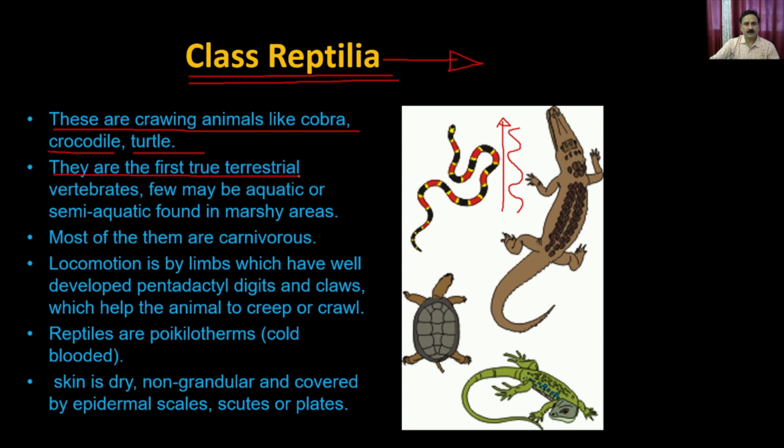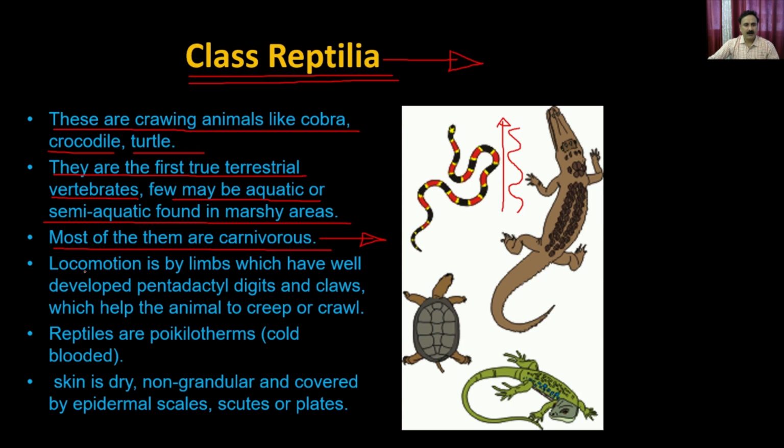They are the first true terrestrial vertebrates. Few may be aquatic or semi-aquatic, found in the marshy lands. So these are the terrestrial animals, but some of their members are also found as aquatic animals. See, most of them are carnivorous.